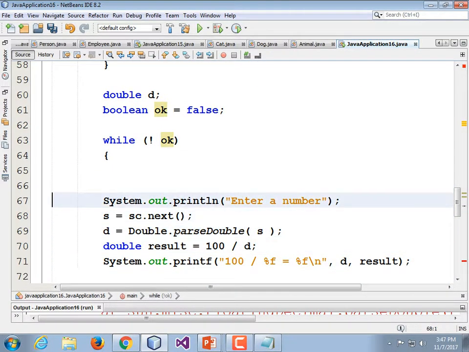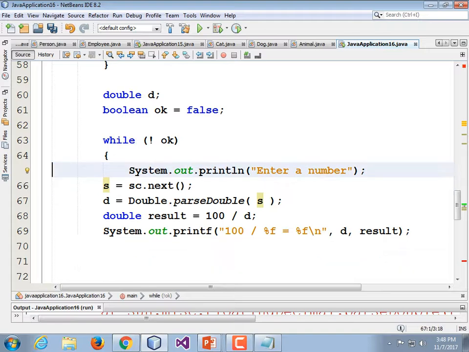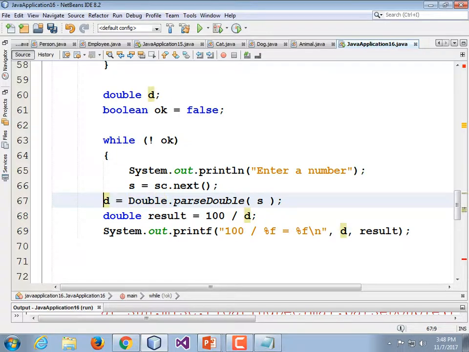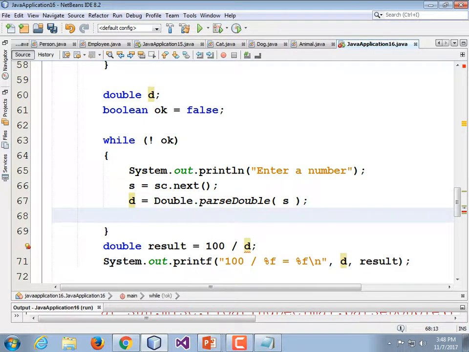and tab these 3 lines over. I'm going to delete a couple blank lines. System.out.println needed to be tabbed. s is equal to sc.next needed to be tabbed. And d is equal to Double.parseDouble needs to be tabbed. If we get to this point without getting an exception, then ok, we're going to set to true.